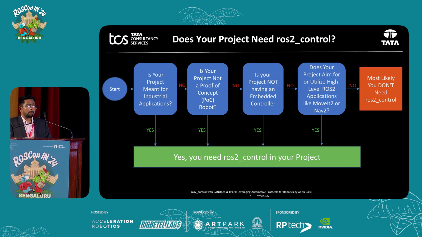Okay, so before we go into ROS2 control, we need to ask whether your project needs ROS2 control in the first place. The first question you need to ask is, is your project meant for industrial application? What it means is that in industrial applications, we require real-time feedback from the actuators and sensors. The reason is that you're dealing with a critical environment. If any delay or latency occurs, it could lead to a catastrophic disaster. So if your answer to this question is yes, then you need ROS2 control.